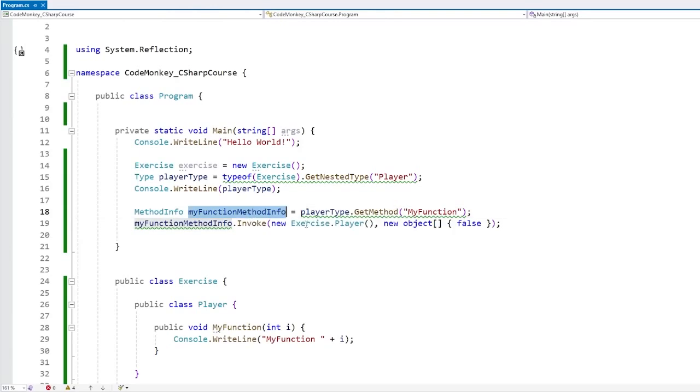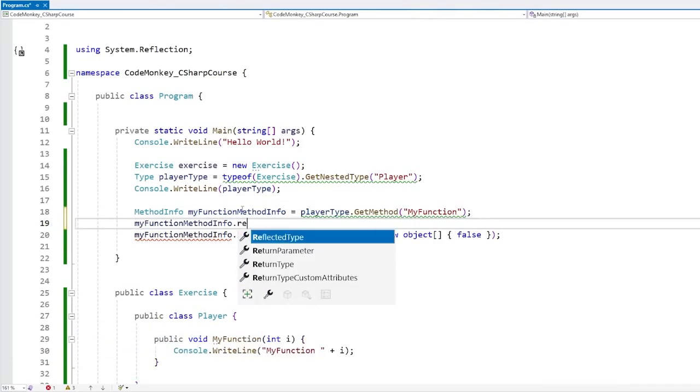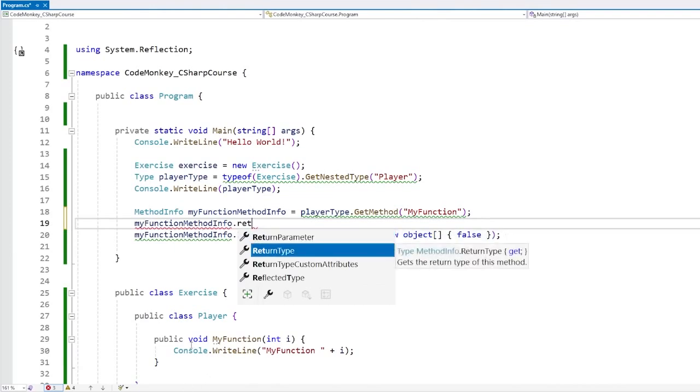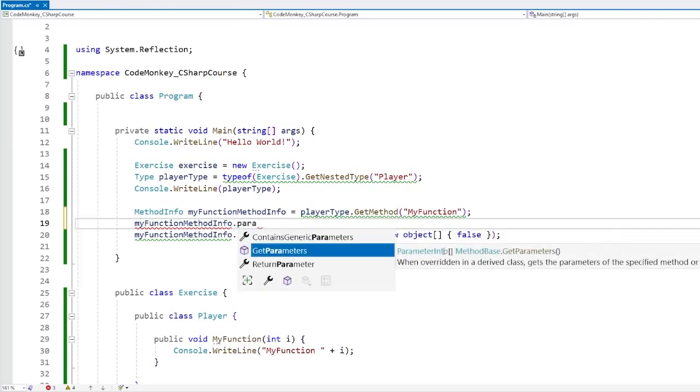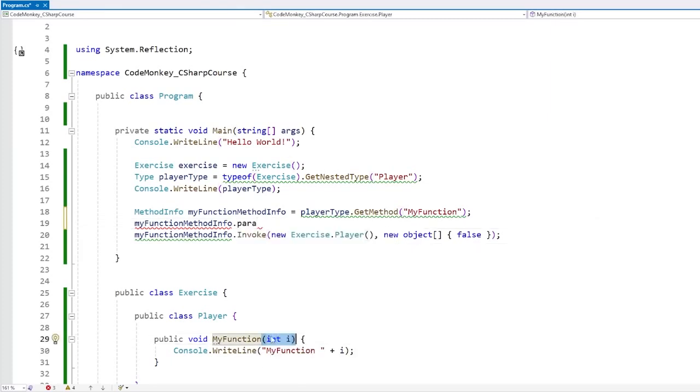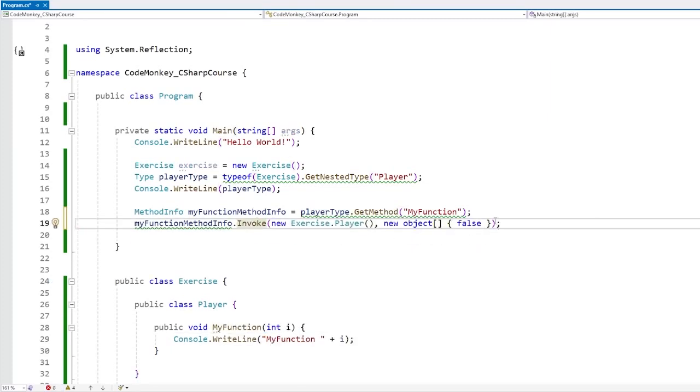And through the MethodInfo, we can get pretty much all the info for this function. So for example, through that one, we can get the return type, and in this case, it's going to return void. Or alternatively, we've got all kinds of things. You get the parameters. This returns an array of ParameterInfo, which again contains all the data for all the parameters. So the type, the name, and so on. Again, all of these are things that I use in making pretty much every interactive exercise. There are various exercises that require you to implement a specific function that returns a specific type with a specific number of parameters.